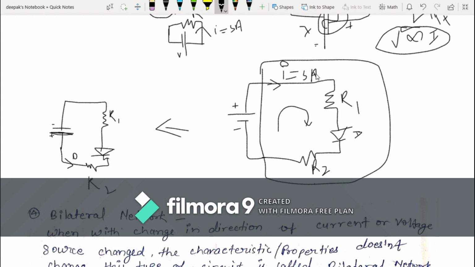But if we change the voltage source direction, then we will get current equal to 0 here, because the diode gets in reverse direction, whereas before the diode was in forward bias. So in reverse bias, the diode offers very high resistance, and current tends to 0. So we can say that the properties of this network change due to change in voltage source direction. So these types of network are called unilateral network.